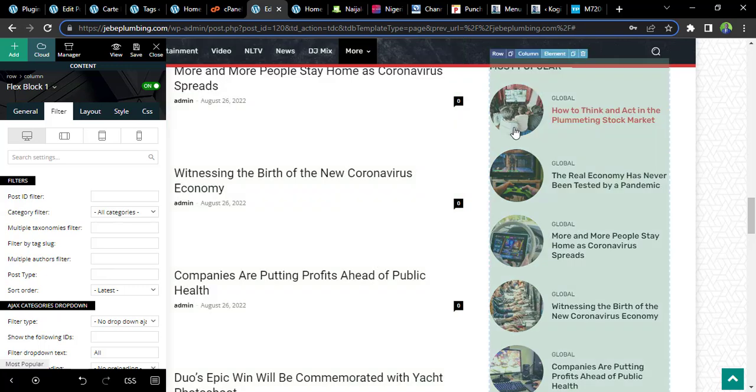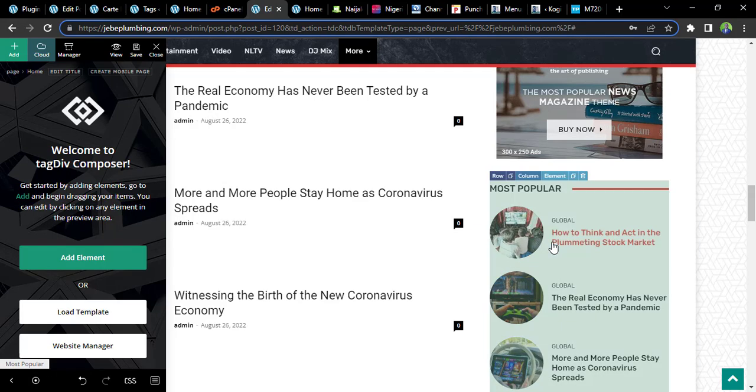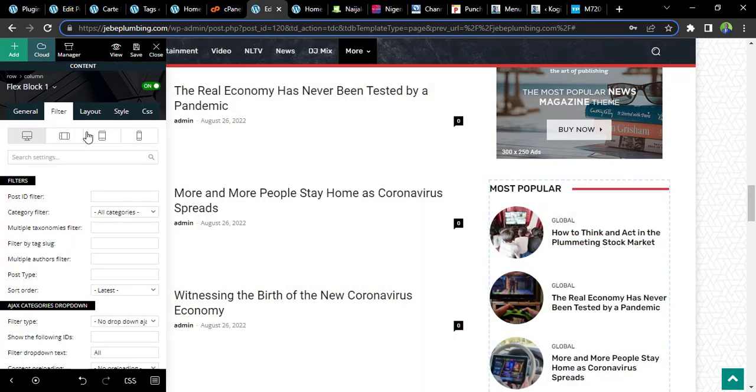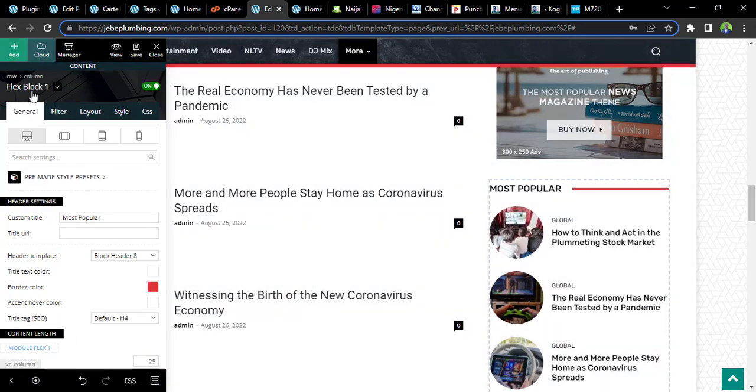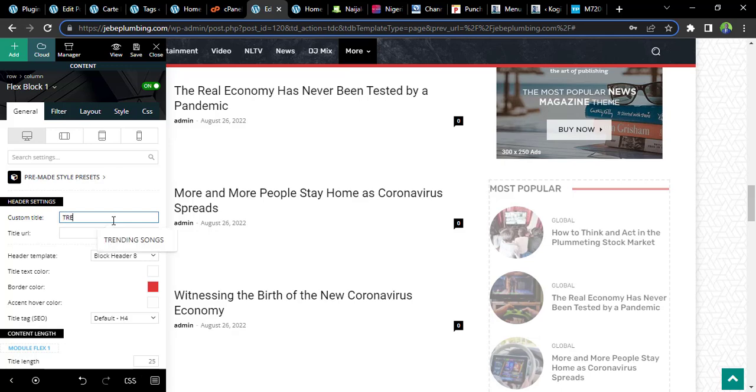So I can even make my trending song look like this. It does not matter. I can just choose the heading, because I like the round circle which is automatically brought by the theme. So let me just change the heading to, which is the name Flexbox 1. So the heading to be trending song. Okay, trending song. I've already tried something like that before.